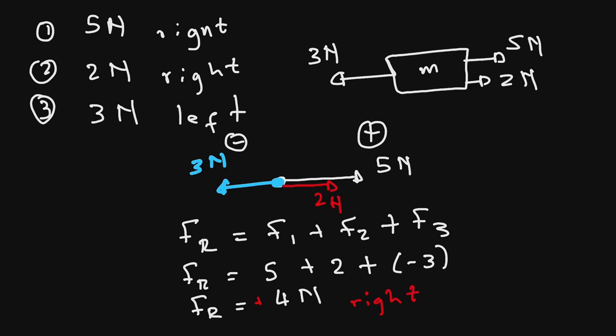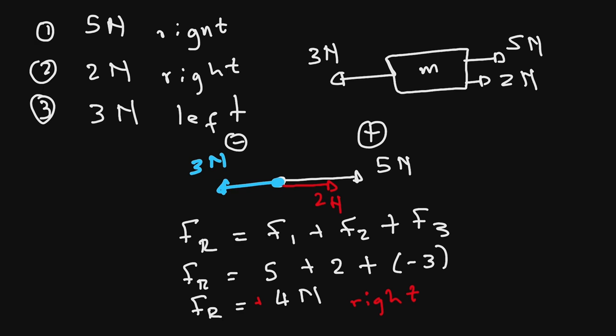Because a vector is what? It is something that has magnitude and direction. And in this case, the vector that we have is a force. So a force will have a magnitude and will also have a direction. So this is how we will do this kind of a problem using calculations.